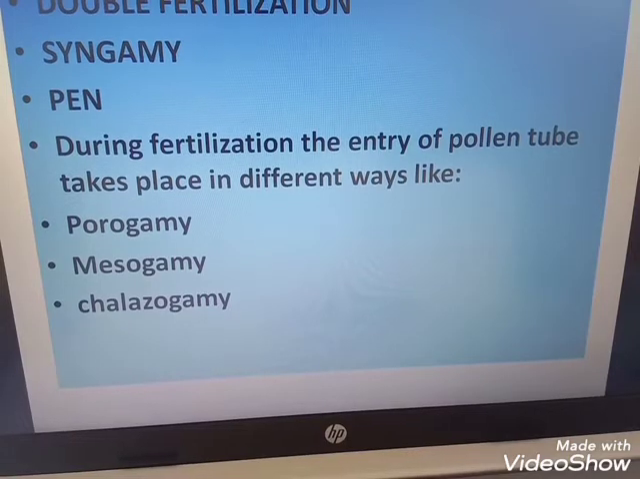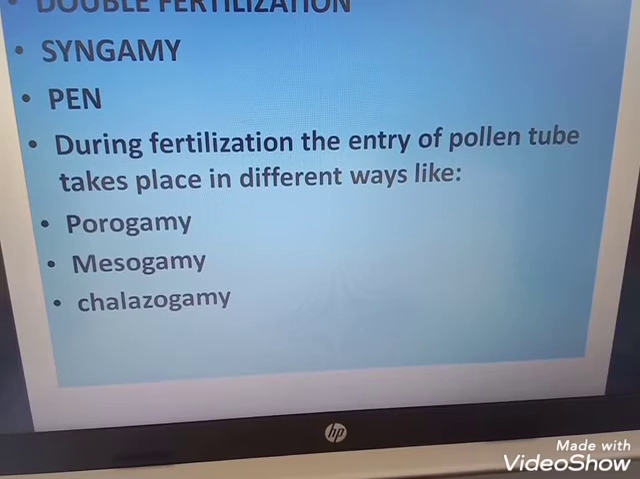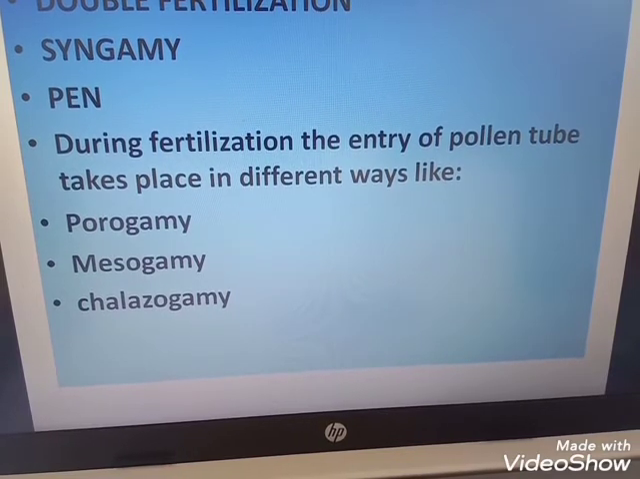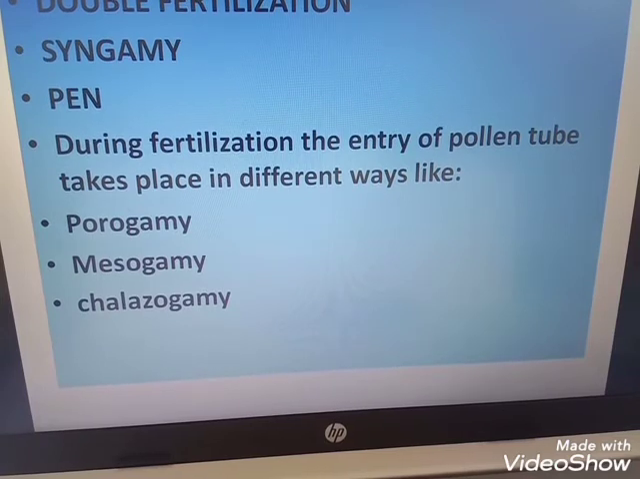Next we are discussing how, during fertilization, the entry of the pollen tube takes place in different ways. We know that pollen tubes enter the embryo sac through the micropyle, but that is not the only route, which we are discussing here. The pollen tube enters the ovary when the ovule becomes mature, and its entry is guided by the filiform apparatus present in the synergids. A mature ovule, in which the embryo sac has also matured, has three paths for the entry of the pollen tube.